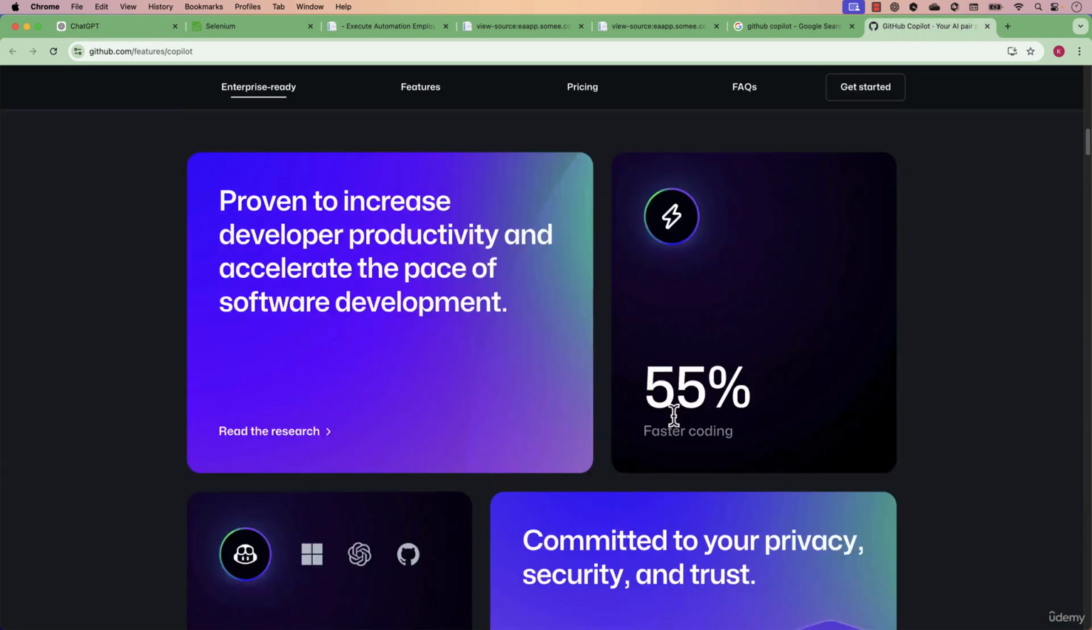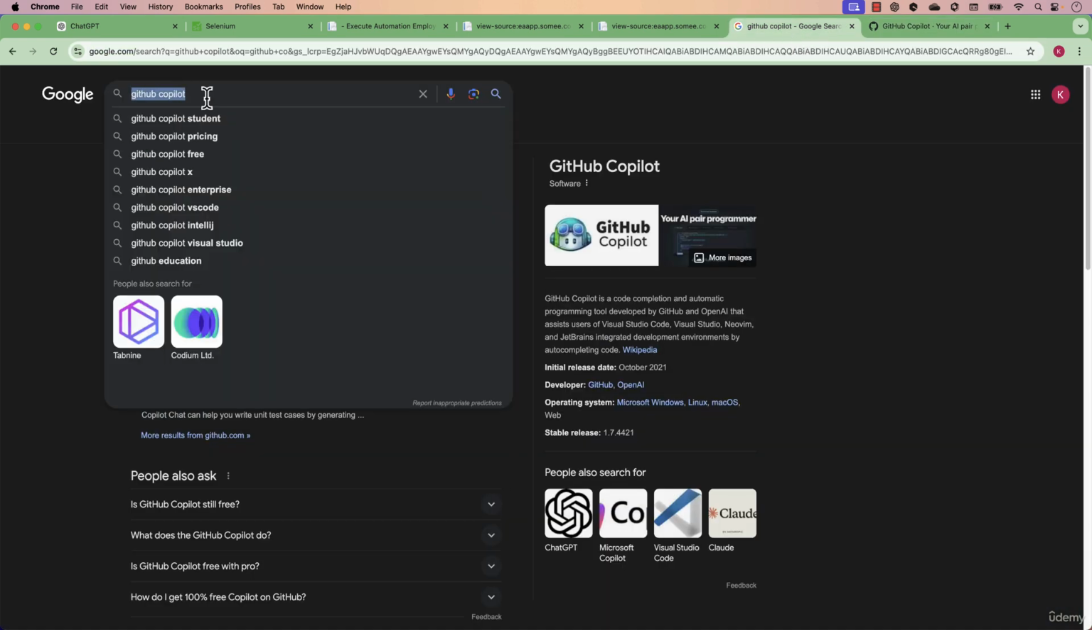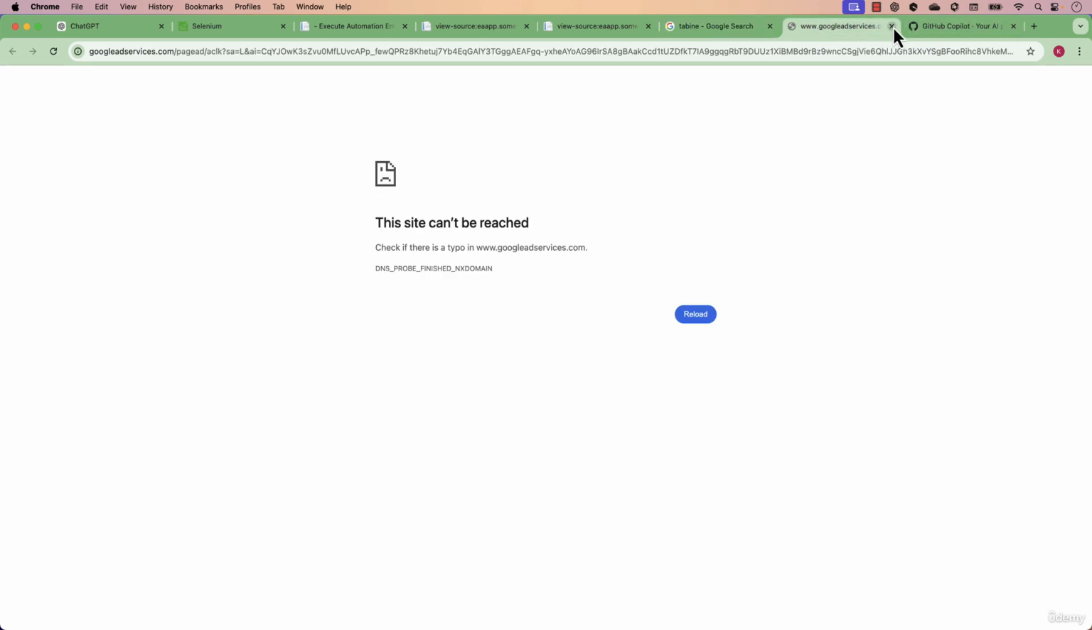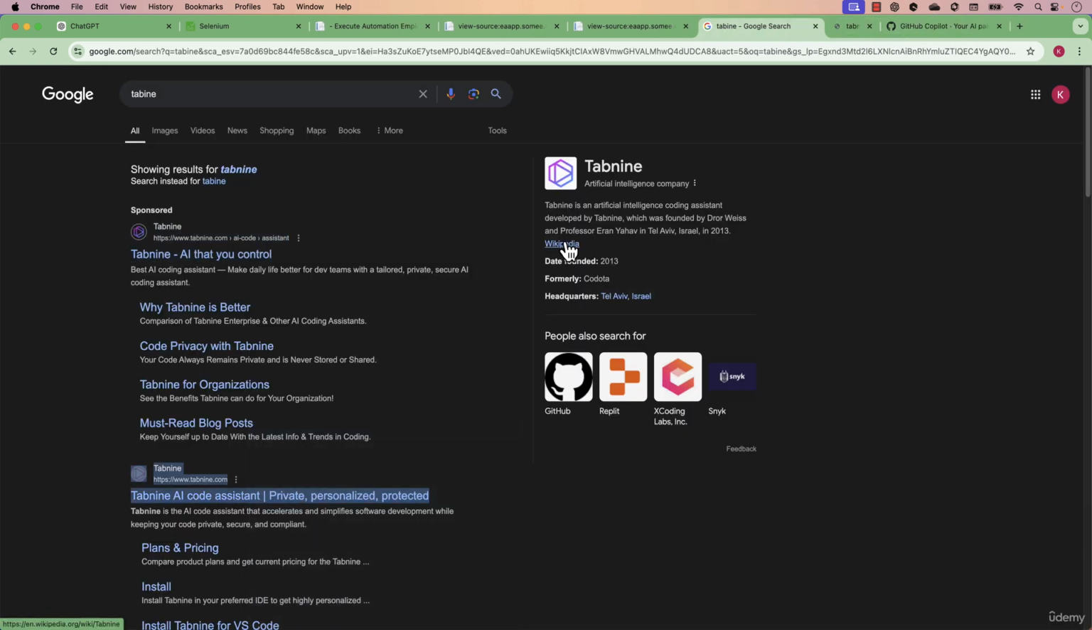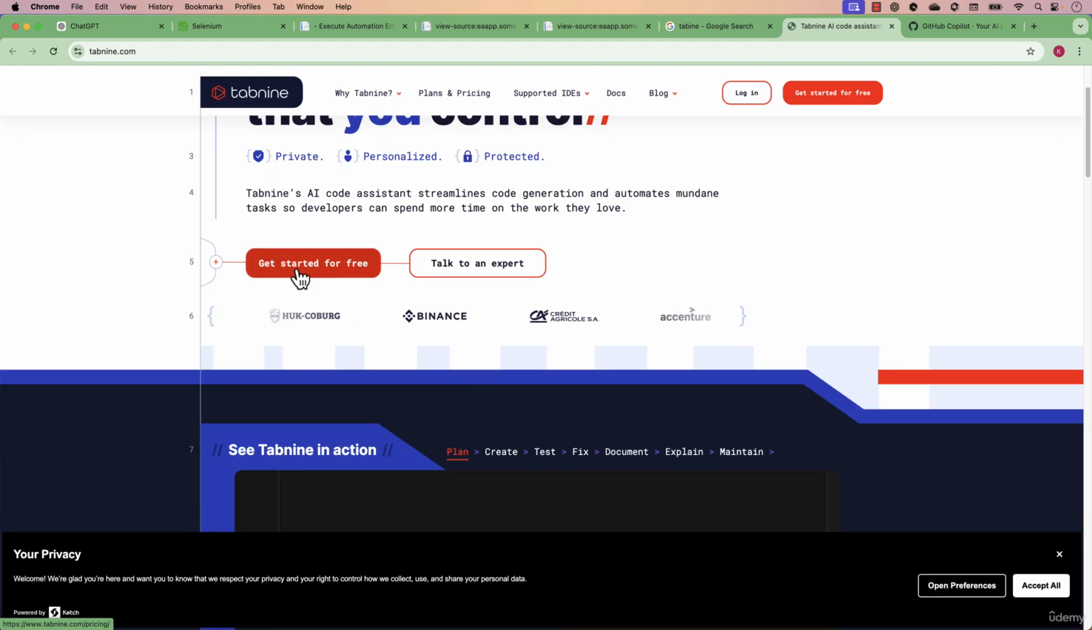That's why all these companies are moving towards enterprise ready AI development tools. You will notice that GitHub Copilot is already available in enterprise, so you can directly use it. And this is one of the tools I was talking about. There is one more tool called Tab9. If I go and hit Tab9, you can see that Tab9 is also an AI that you control, and it gives you the same kind of information. You can sign up for free.